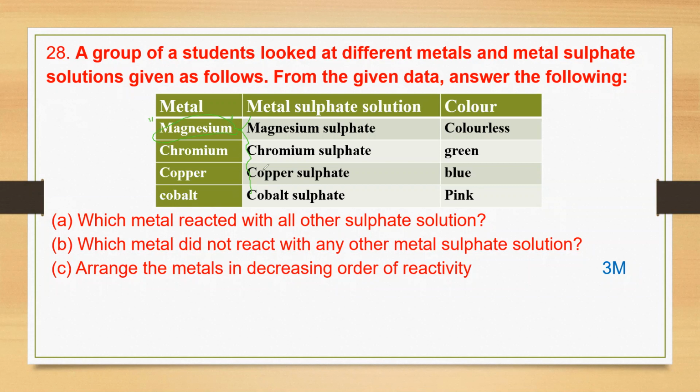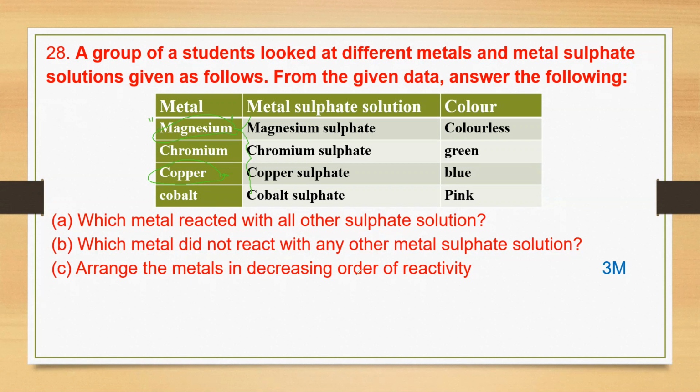Next, what's the second question? Which metal did not react with any other metal sulfate solution? Yes, we know copper is the least reactive metal among those given here. Copper is the least reactive. That's why copper cannot react with any other metal sulfate.